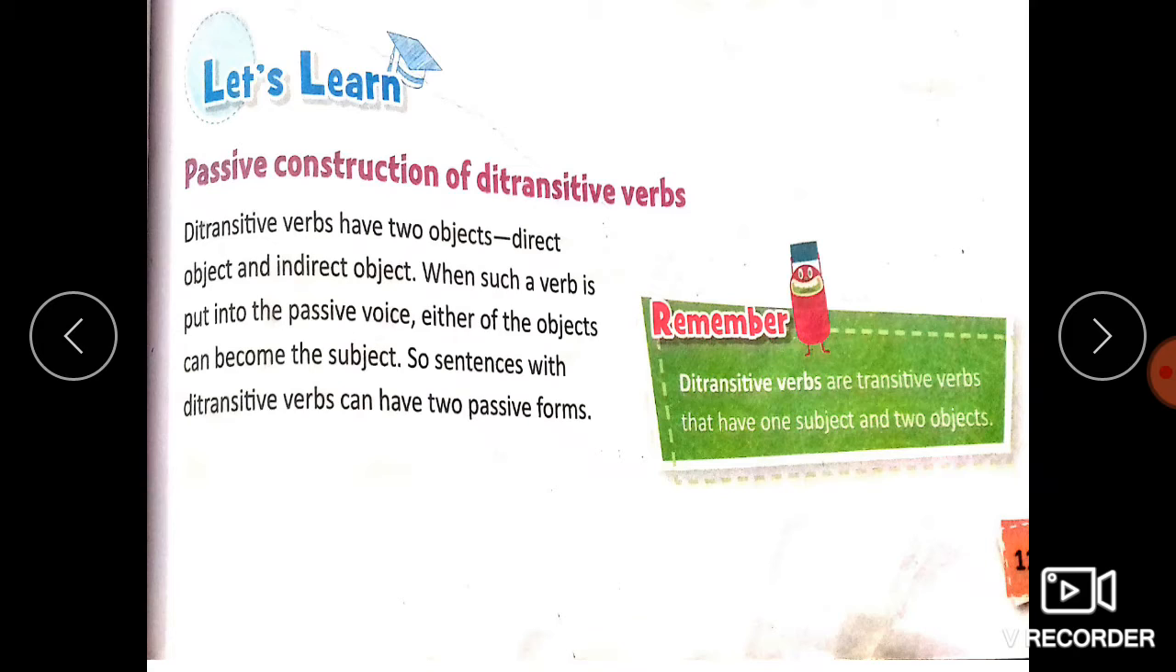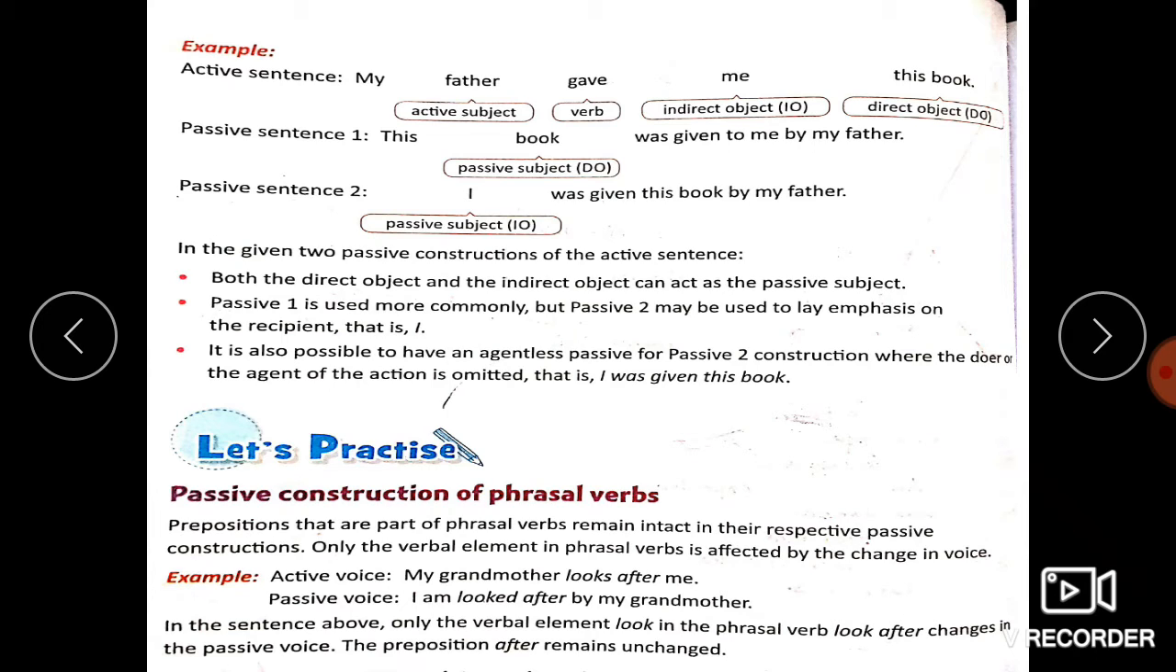Now, in these two objects, we can select any one and begin the passive voice. In that case, we can write, a bicycle was gifted to me by my father on my birthday, or I was gifted a bicycle on my birthday by my father. So we can begin either with the direct object, a bicycle, or with the indirect object, that is I.